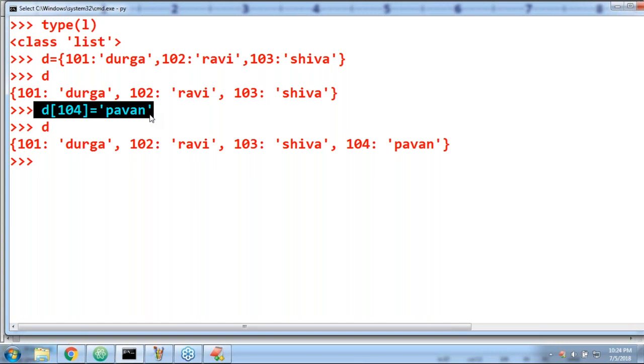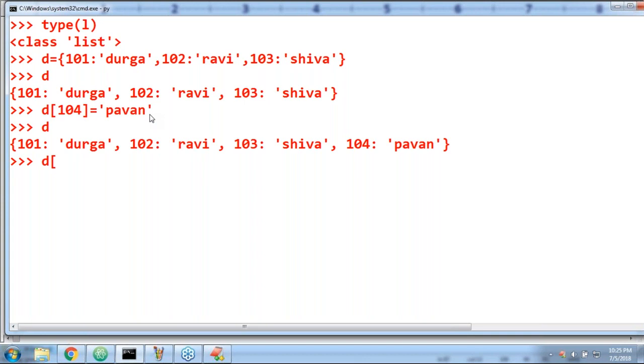Shravan, yes, some people are asking whether we are going to discuss these data structures in detail or not. Yes, all these data structures are separate topics we are going to discuss. Don't worry about that. In detail we are going to discuss all these things. Okay, Karthi, I will give an example. Don't worry. Reddy Srinivas, comma kind of notations are not possible. Compulsorily we have to take a colon.